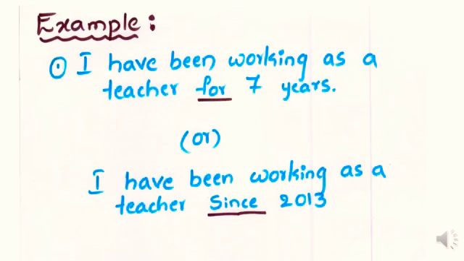Let's first look at the usage of these forms. Here is an example. I have been working as a teacher for 7 years. You know that I started working as a teacher 7 years ago and I am still a teacher. So, this action, working, is continuing. In this sentence, we can also say we have been working as a teacher since 2013. You notice that the first and second sentences end with for or since. That shows how long this action has been happening.